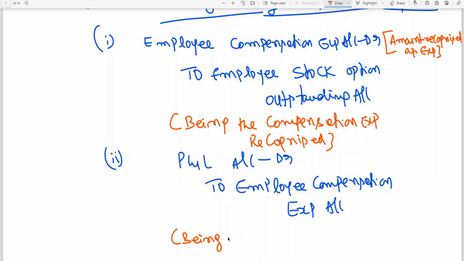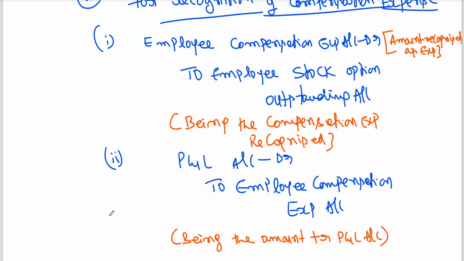Being the amount transferred to profit and loss account. That's it.